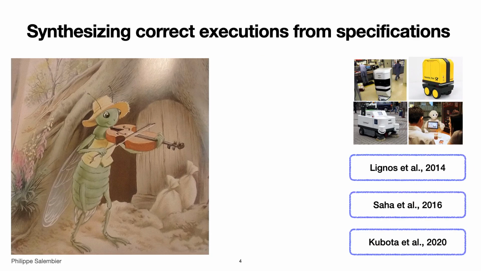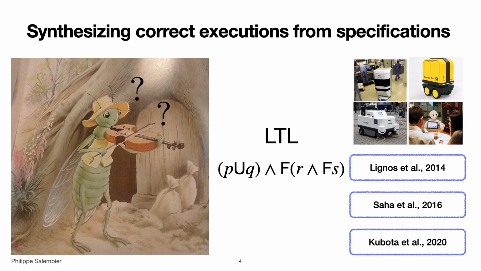One direction is synthesizing a correct robot's behavior from formal specifications. The three works mentioned here are an example of that approach. Their formalism for specifications is LTL, linear temporal logic. Given an LTL specification, they synthesize the robot's behavior that adheres to it. The only problem is, where does this specification come from?